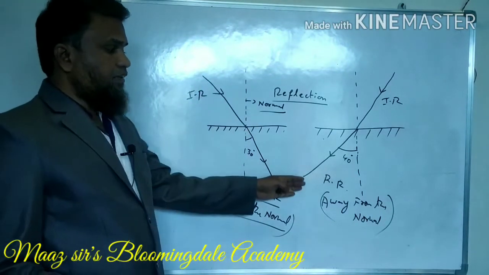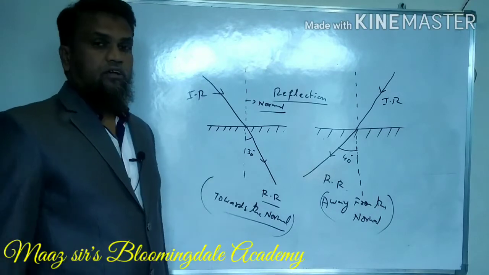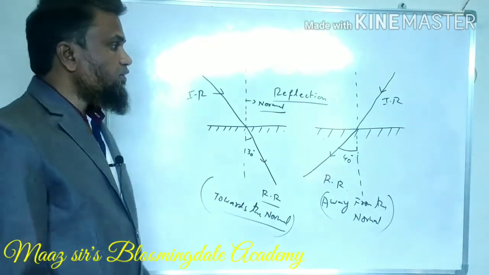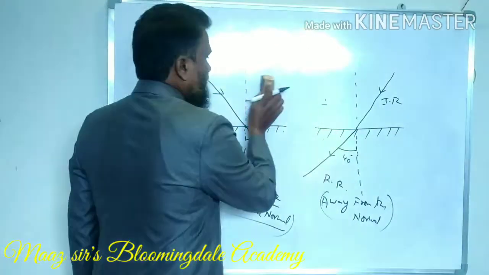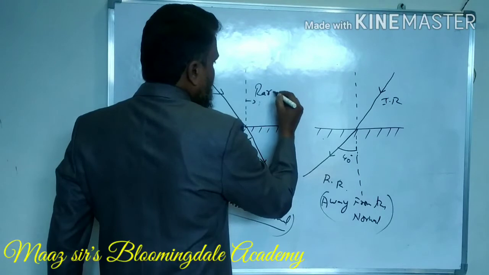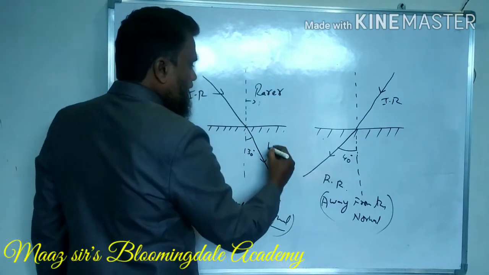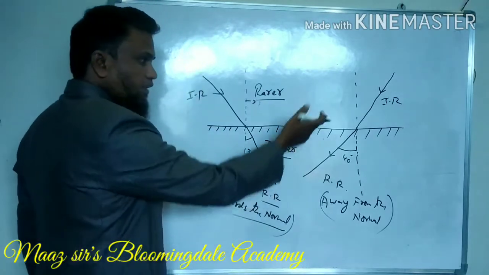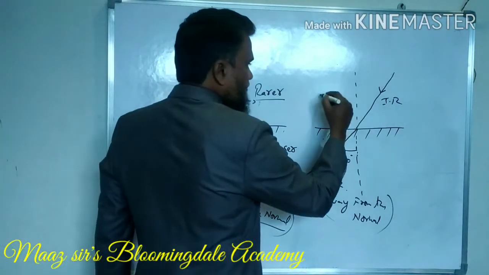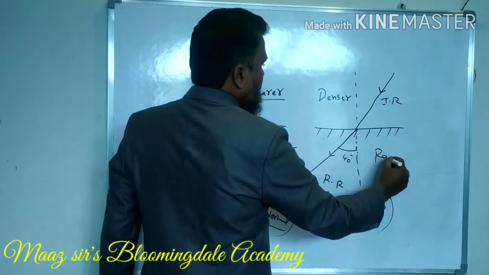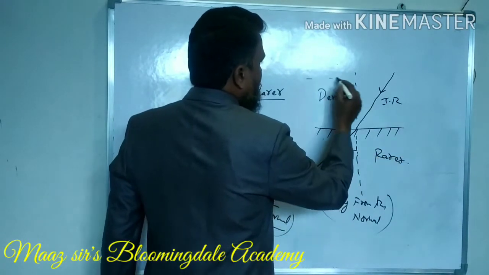Why is it away from the normal and why is it not away from the normal? The reason is because of the mediums. Here you can see that this medium is rarer and this one is denser. Whereas here it is opposite. So this medium is denser and this one is rarer.